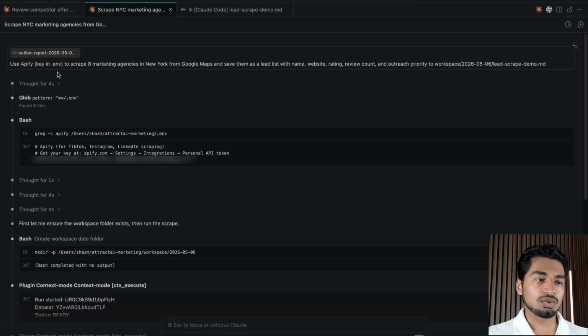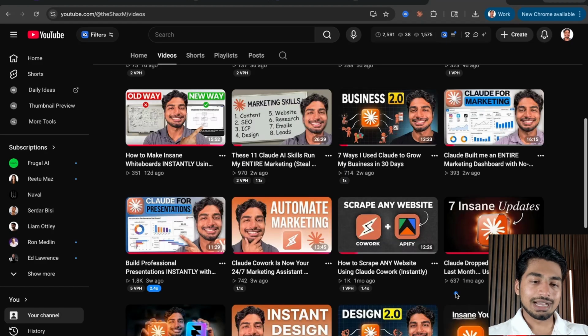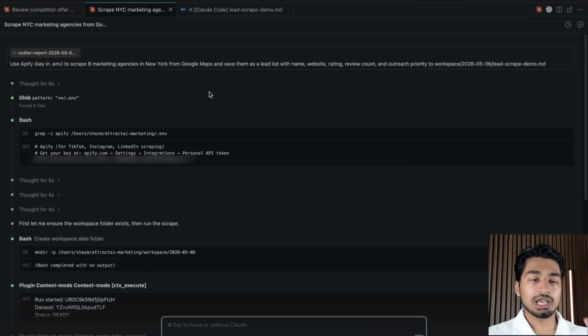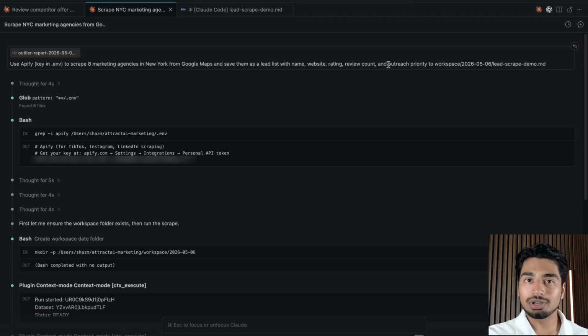Now, what does this mean? We're going to use Apify, the API key from Apify, to connect Claude to Apify. All this means, and by the way, if you want a full guide to how to set this up, watch this video. I'll pop it up on screen right here. All this means is we're going to have Claude talk to Apify. Apify is a web scraping service. So Claude can say, hey, Apify, can I have 8 marketing agencies in New York with this information? Apify is going to do that work and send it back to Claude.